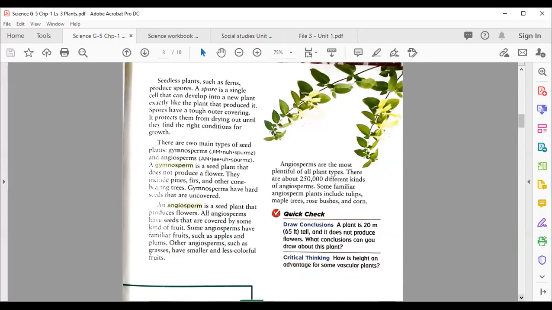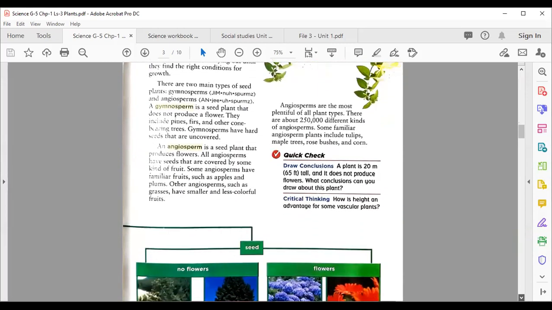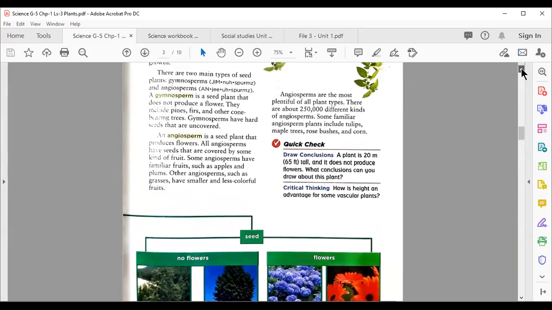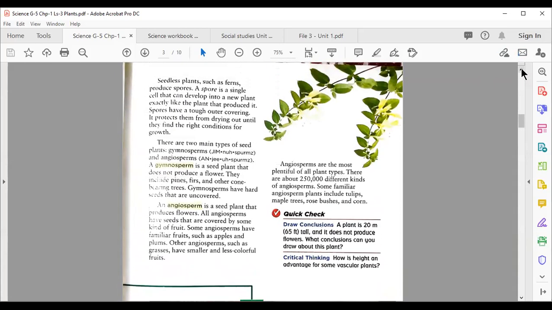Now, after that, you need to open page number 49. Everyone, please open your textbook to page number 49. Here, my dear students, before we start, seedless plants such as ferns produce spores. A spore is a single cell that can develop into a new plant exactly like the plant that produced it. Spores have a tough outer covering. It protects them from drying out until they find the right conditions for growth.